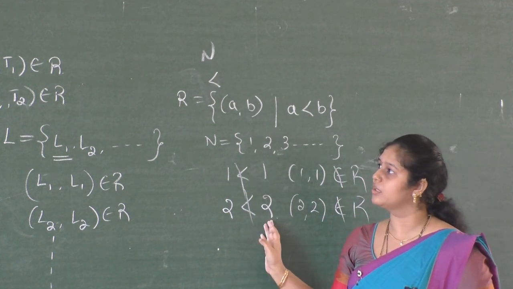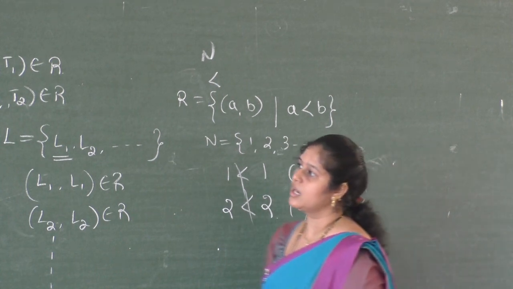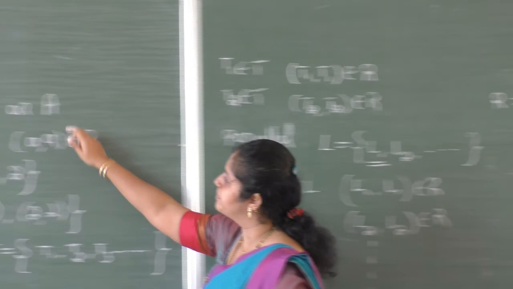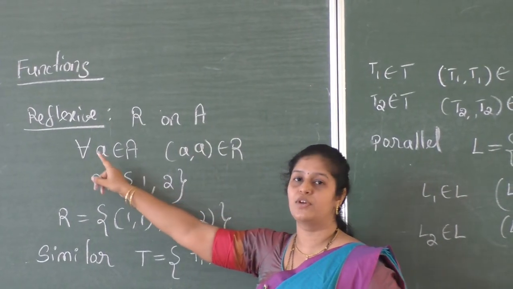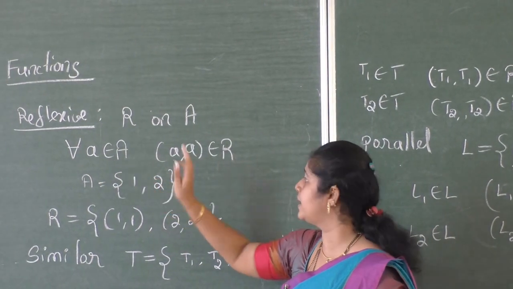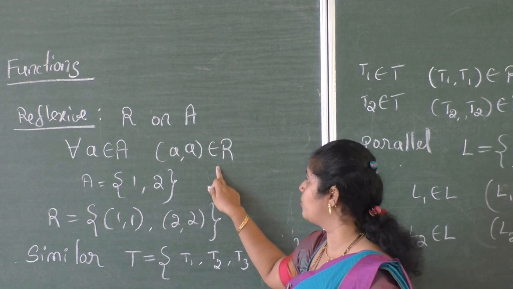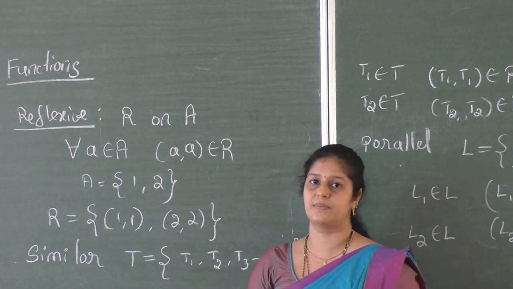That is about reflexive relation. A relation R on the set A is said to be reflexive if for every element A of the given set, the ordered pair (A, A) belongs to R. Then we call such a relation a reflexive relation.